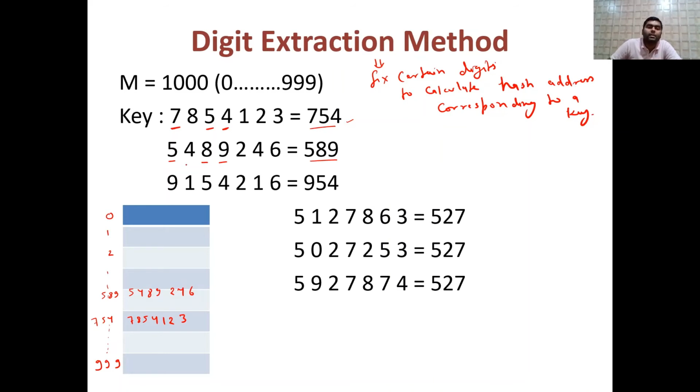Okay, and similarly first, third and fourth. So it is 954 and 954. So it may be somewhere 954. और 954 पे क्या होगा? 9154216. Okay, so this is the case.